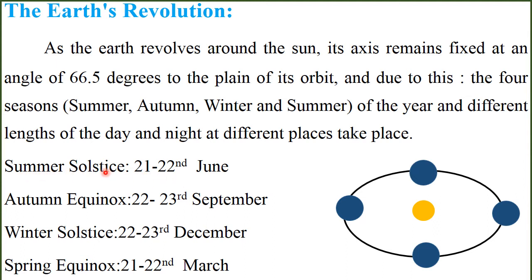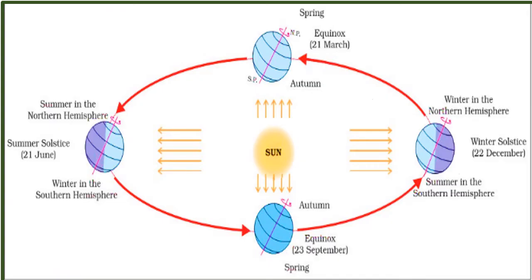Summer solstice is the phenomenon which occurs mostly on the date of 21 to 22 June in the northern hemisphere, when officially the summer starts in the northern hemisphere. Autumn equinox dates are 22 to 23rd September, winter solstice is 22 to 23rd December, and spring is 21st to 22 March.